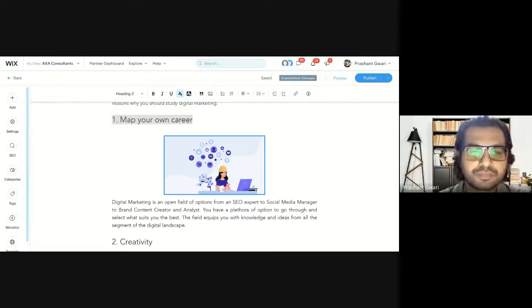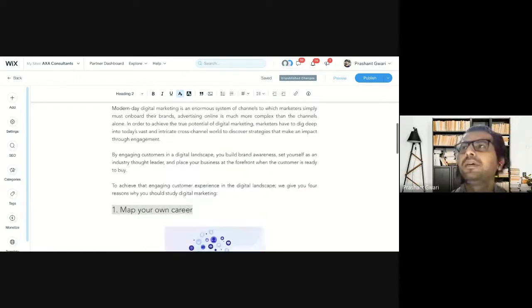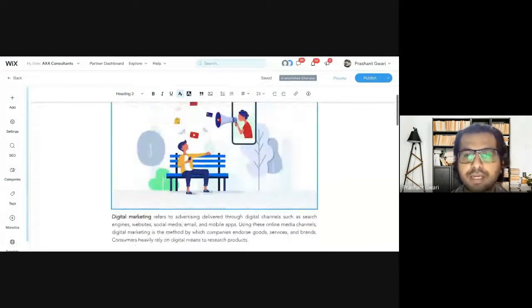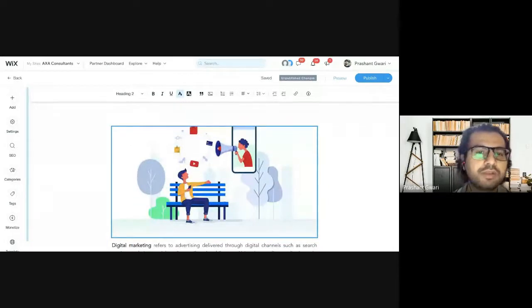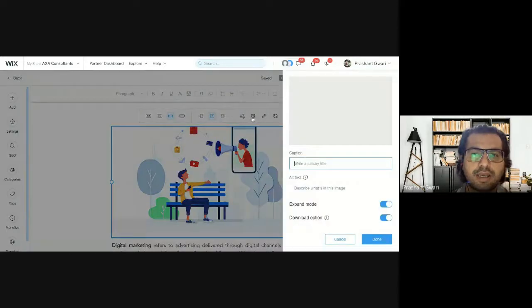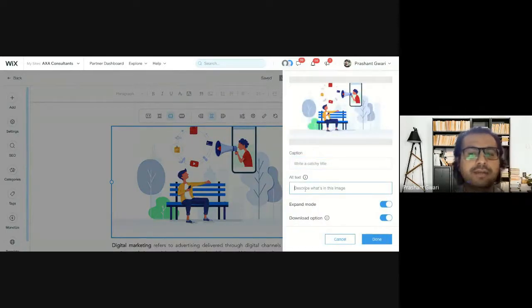When we are adding these images to our high quality content, we need to add image alternative text to the images so Google can read those images. This is an example, this is one image. You click on this image like this, and you click on the settings part. When you click on settings, you type the image alternative text of your image here, like this.